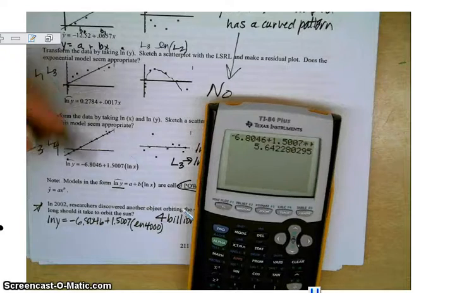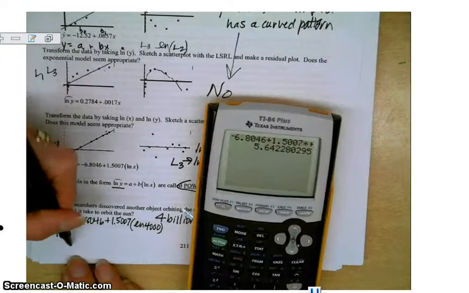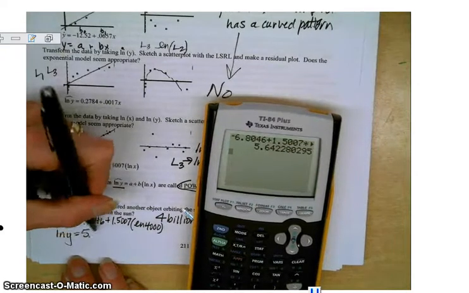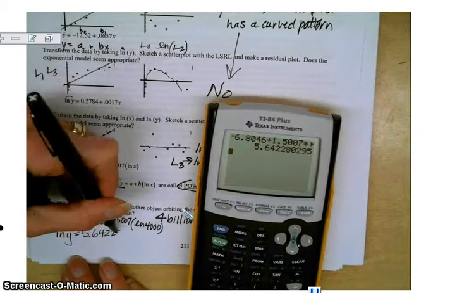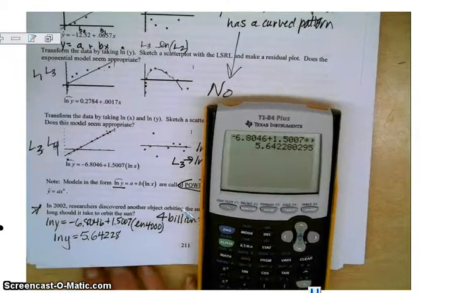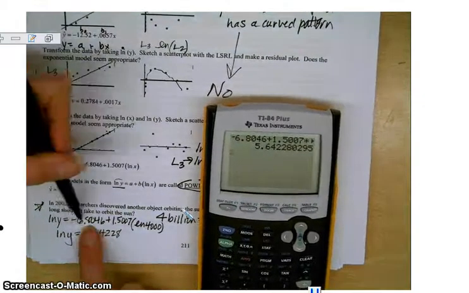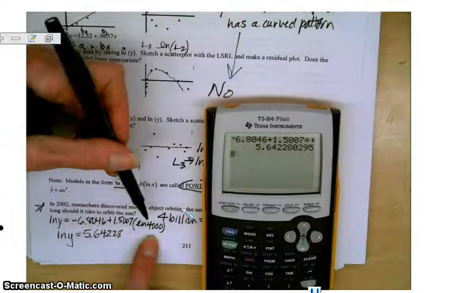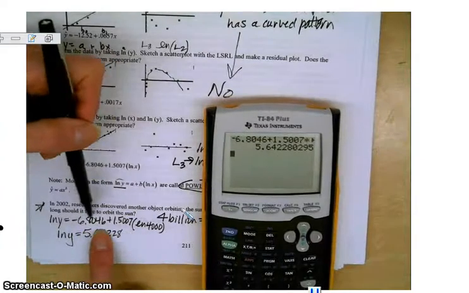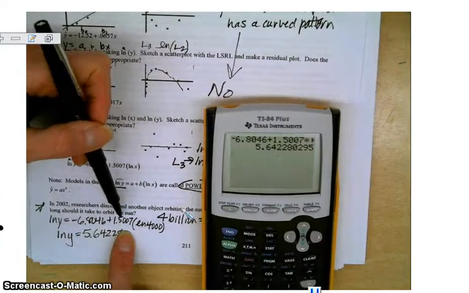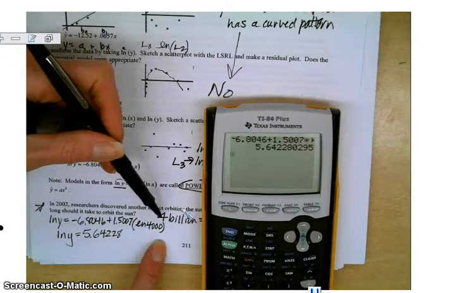Hit enter. And so I have that the natural log of y equals 5.64228. So the only difference was, I just typed this side in exactly the way I see it. Negative 6.8 plus 1.5007 times the natural log of 4,000.